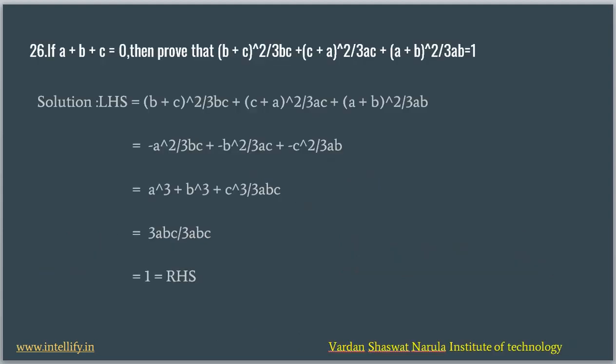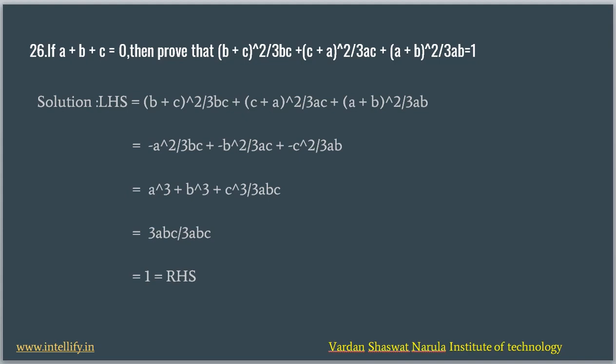So here we have the first question. We have been given a + b + c = 0 and we need to prove that (b + c)² / 3bc + (c + a)² / 3ac + (a + b)² / 3ab = 1. Now we can see that we have been given b + c, c + a and a + b in the equation, and we need to prove that it is equal to 1.